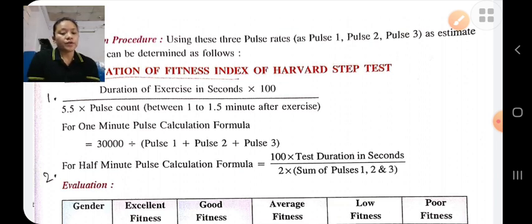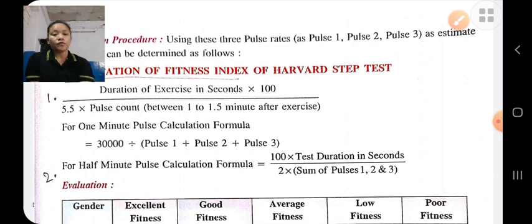In this test, we require a gym bench 45 centimeters or 17 inches high for women and 50 centimeters or 20 inches high for men. Then the person has to step up and step down on the gym bench for 5 minutes or until exertion, at the rate of 30 steps per minute, and after that the pulse rate is counted.